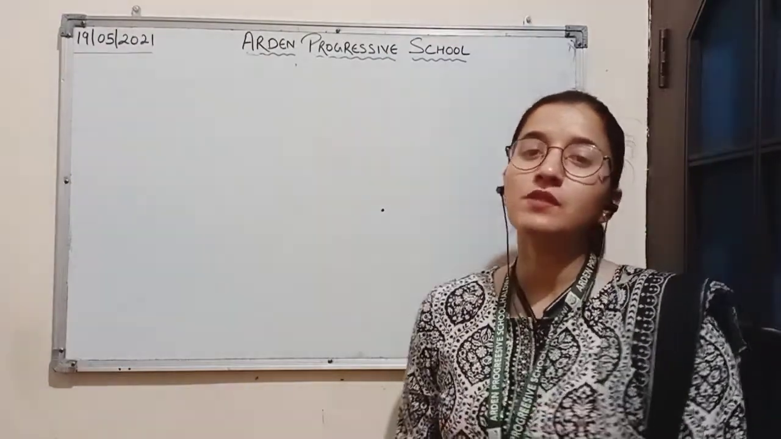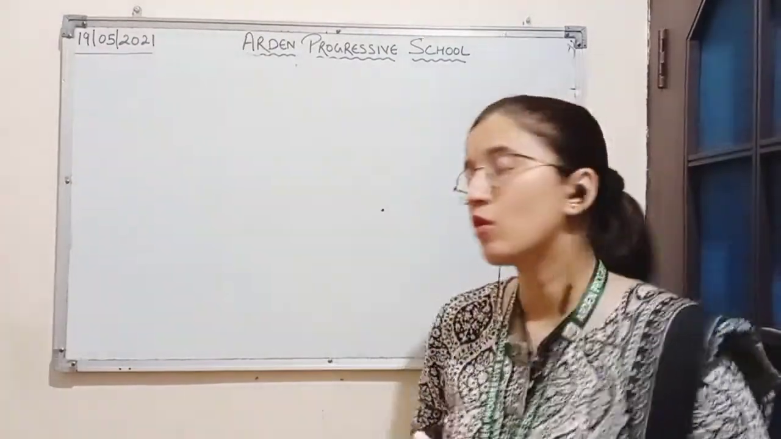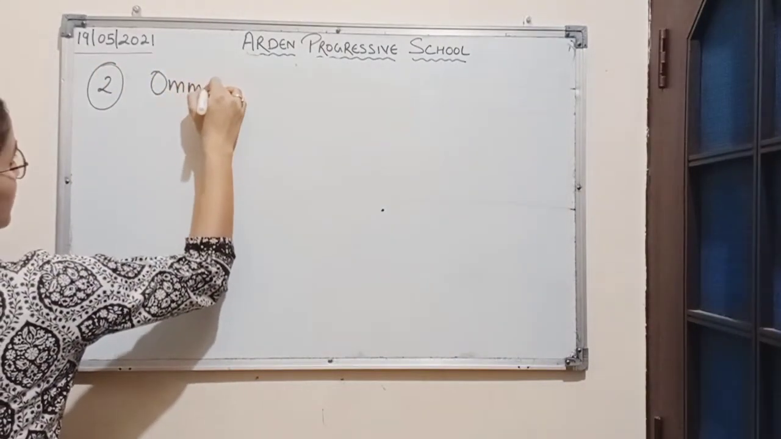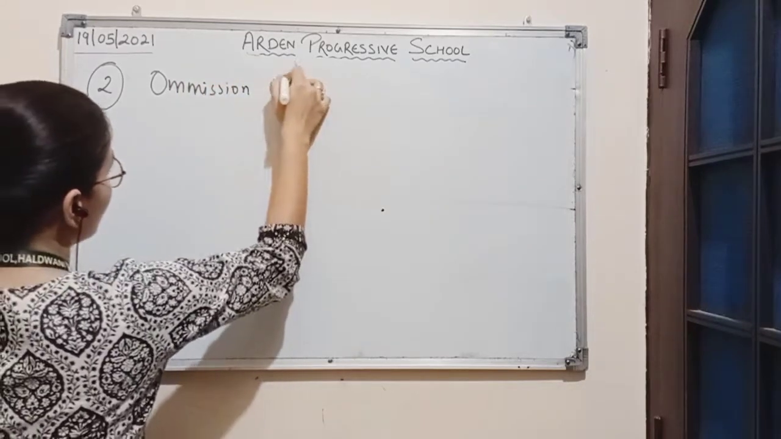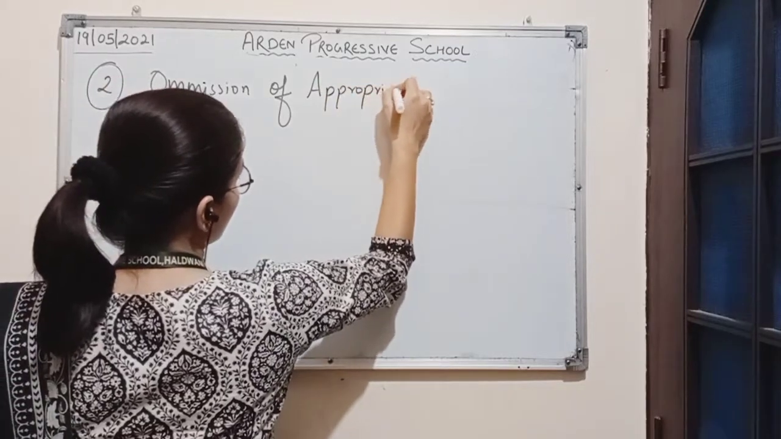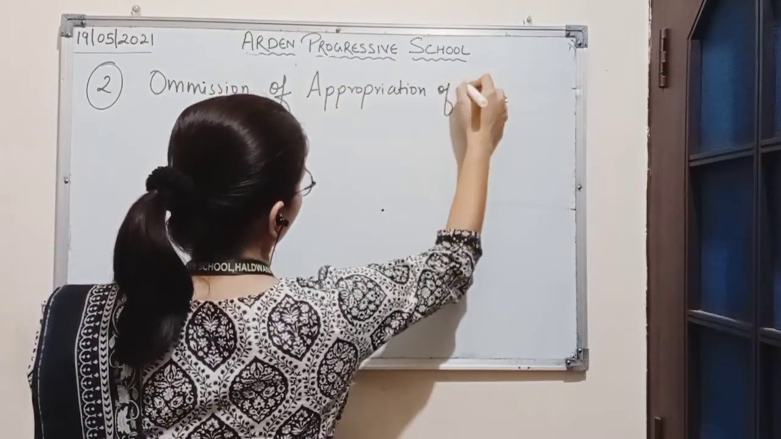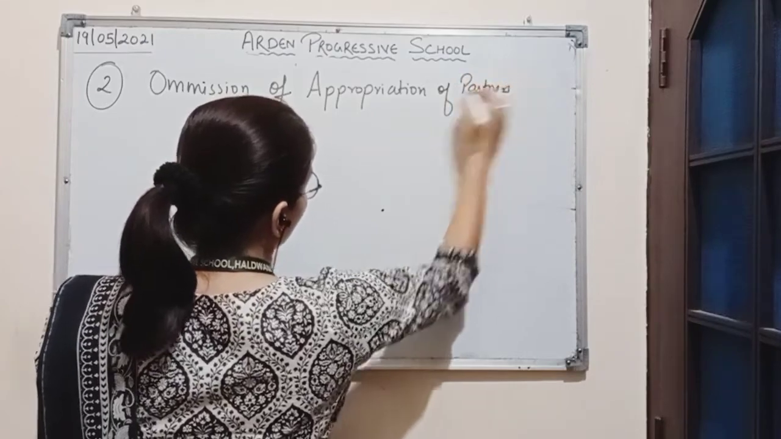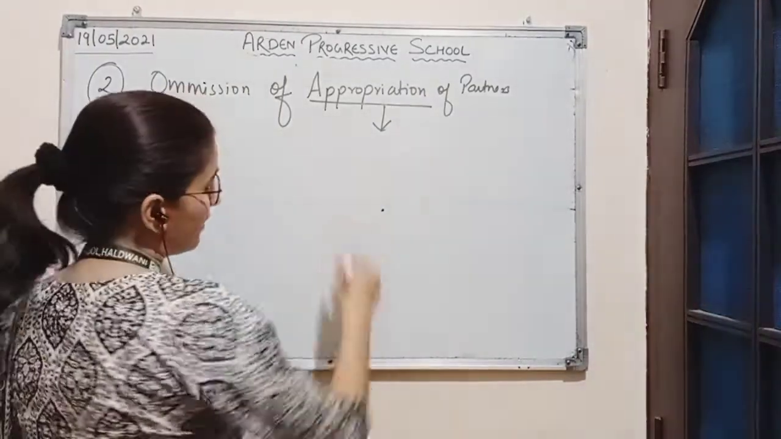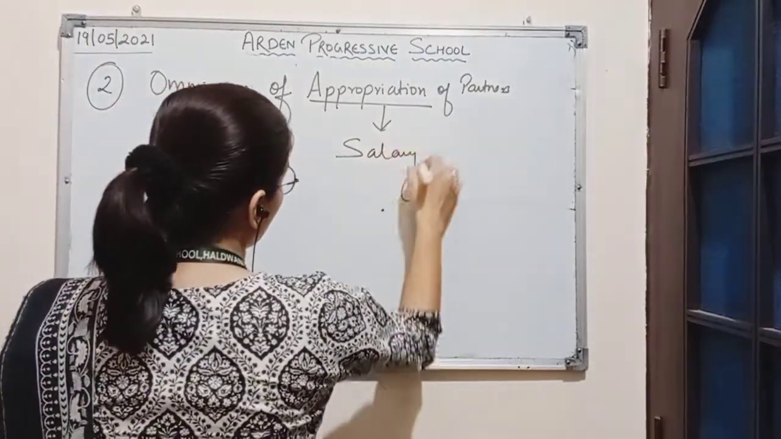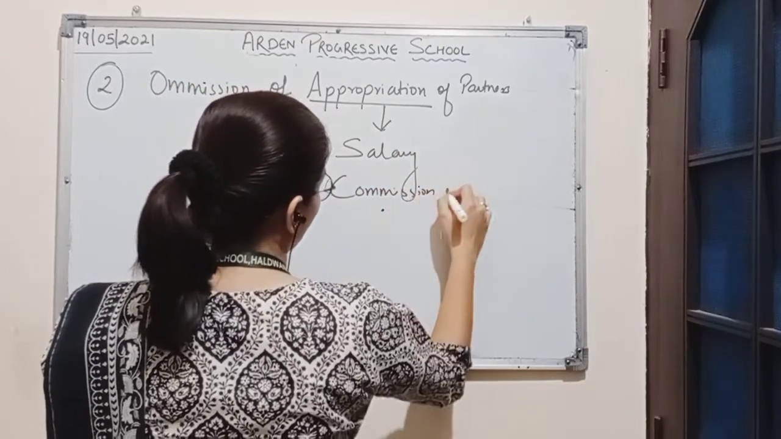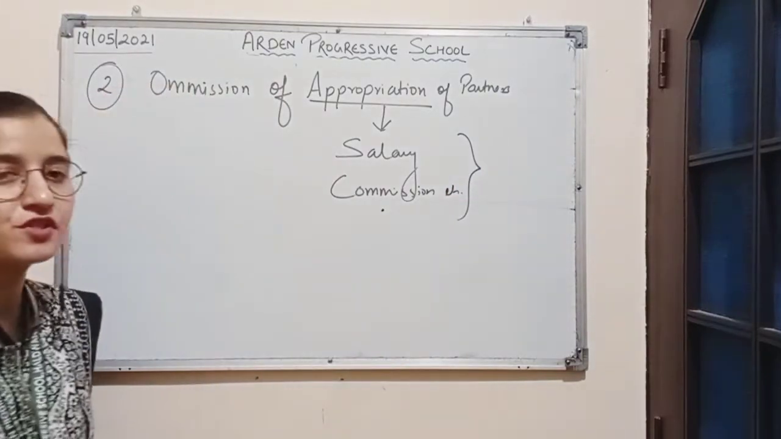So now we will be solving a numerical question based on the second type of error, which is omission of appropriation of partners. Now here appropriation means whatever income is paid to the partners, such as salary, commission, etc. These are the appropriations of the partner.